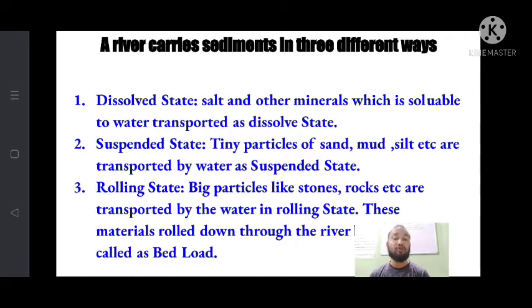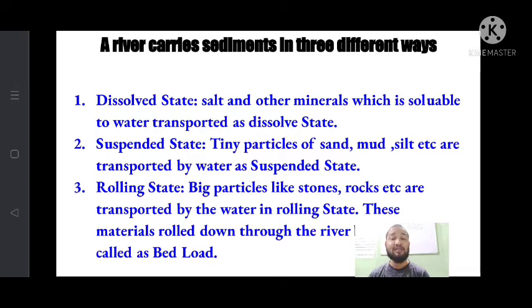Like salt, if you put salt in the water, it dissolves in the water. So this type of minerals and salt which are soluble in the water are carried by the water in a dissolved state. Okay, next one is suspended state.